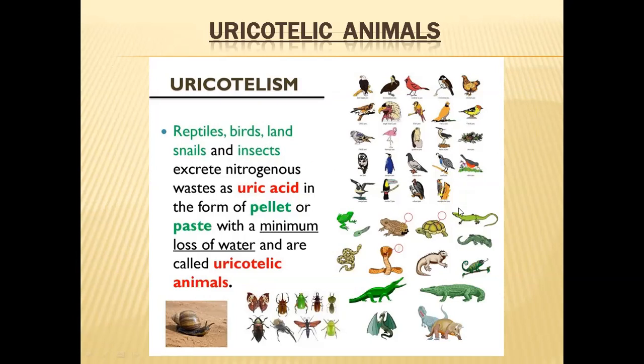All these organisms receive a small amount of water, or they live in areas where water is very scarce, so they have to conserve water. As we have seen in the previous slide, excreting uric acid requires less water. So to conserve the water present in their bodies, they have chosen this uricotelism method.